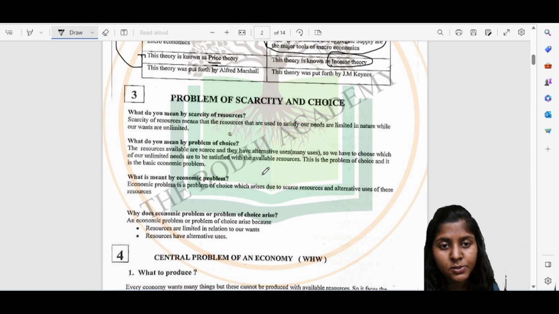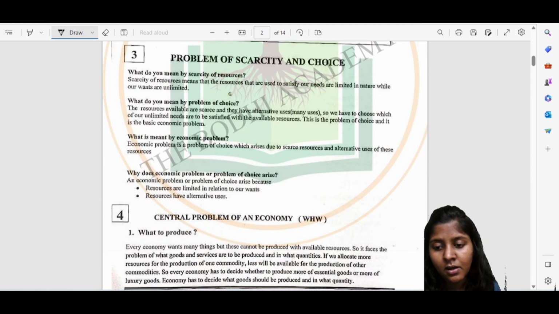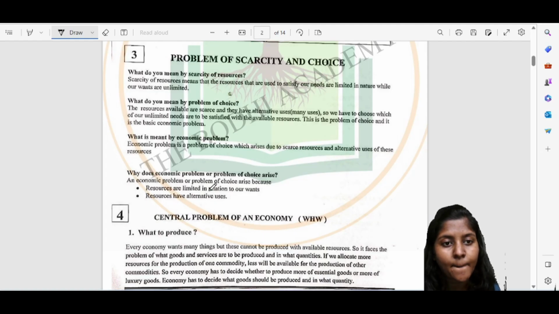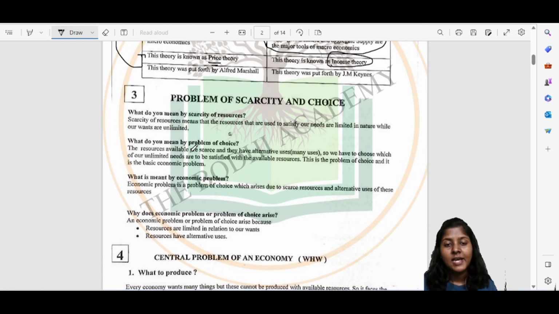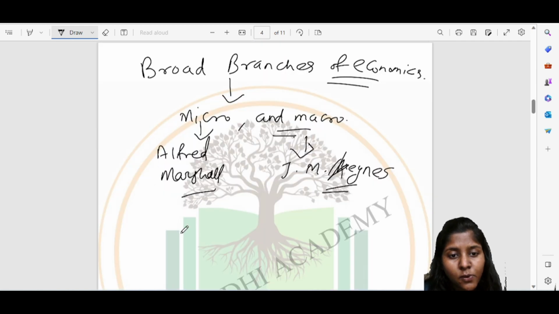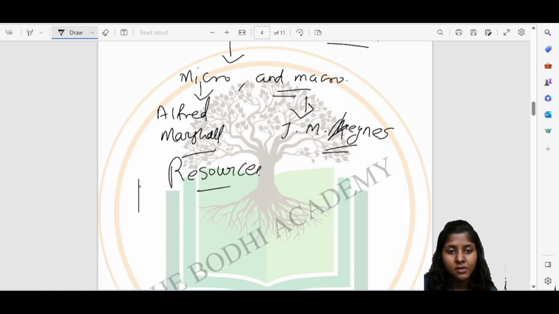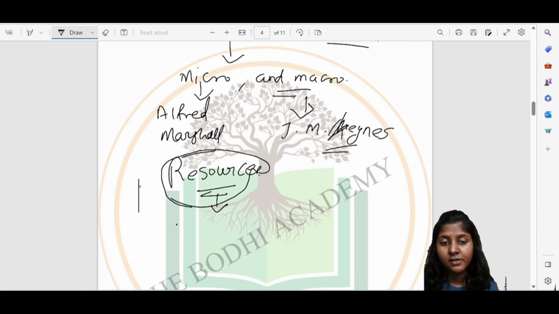Coming to the problems of scarcity and choices. Here, scarcity of resources. What do you mean by resources? Resources are the ones which are used to satisfy our needs. There are types of resources which are available in nature.